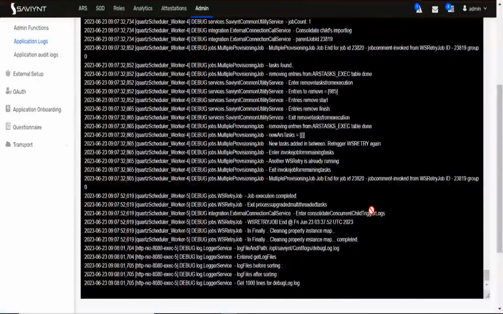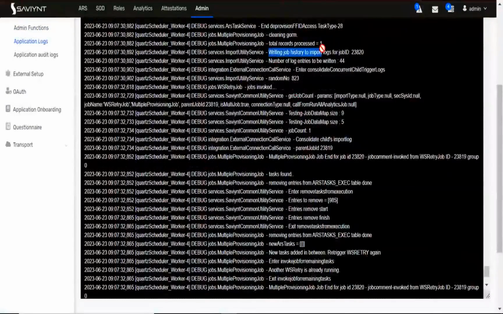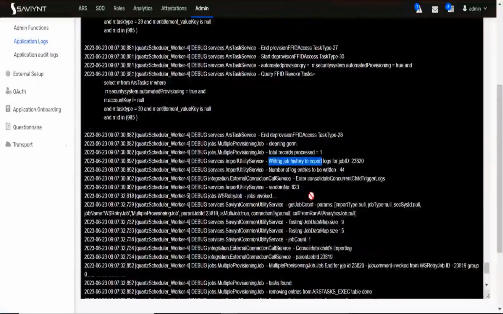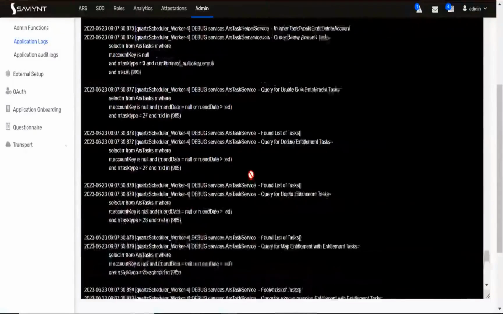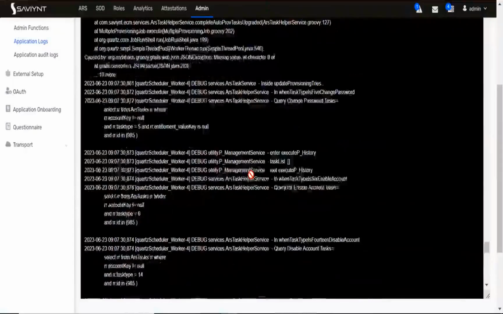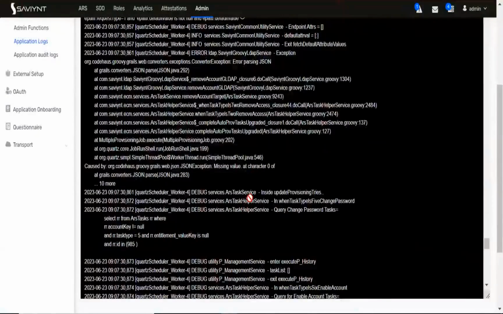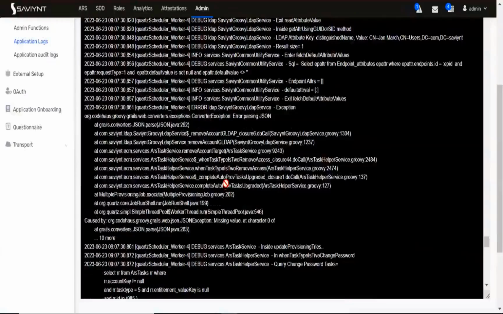If I go here it is telling total process, as usual. If we scroll down, oh, still the error is there. Some character is missing at character 0 while parsing. Some error there.